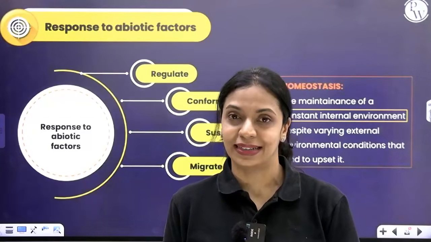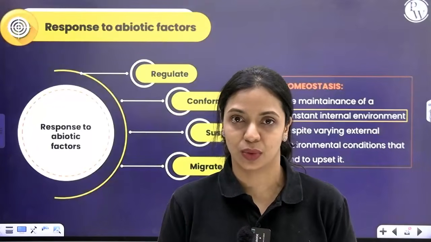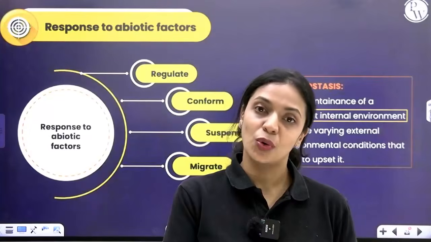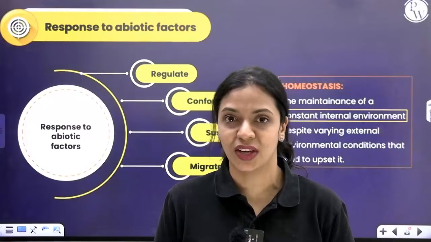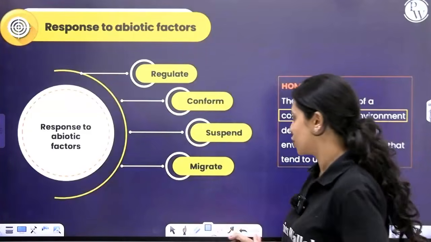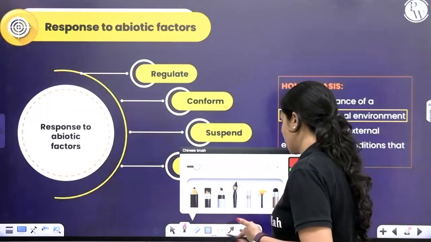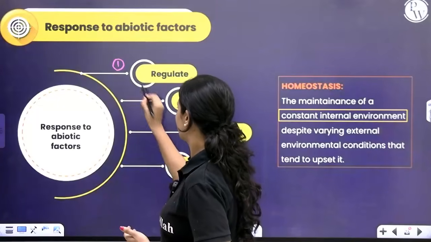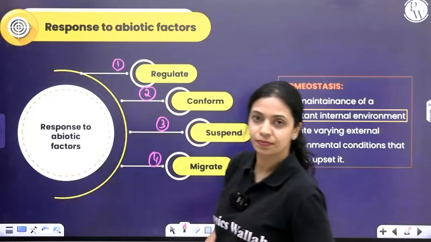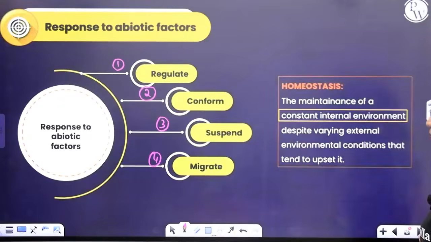What do such organisms do? There are very many different ways in which those organisms can respond to changing environmental conditions. We're going to learn about 4 such responses to abiotic factors. The first one, regulate, conform, migrate, suspend. We'll learn about each of them one by one.